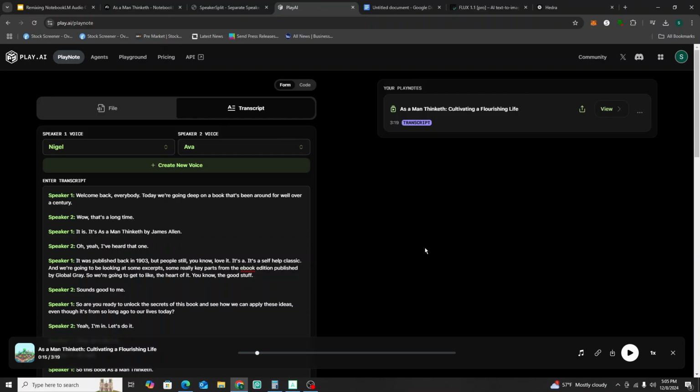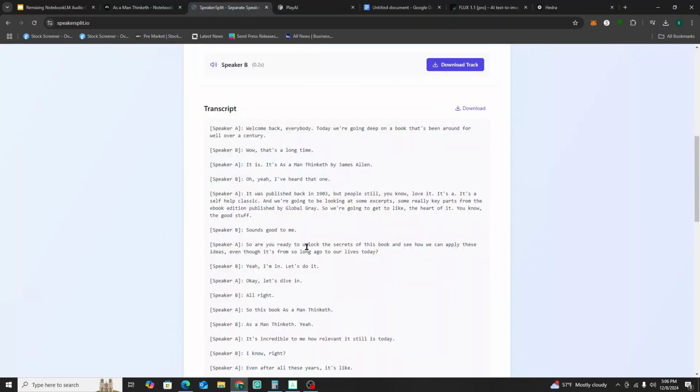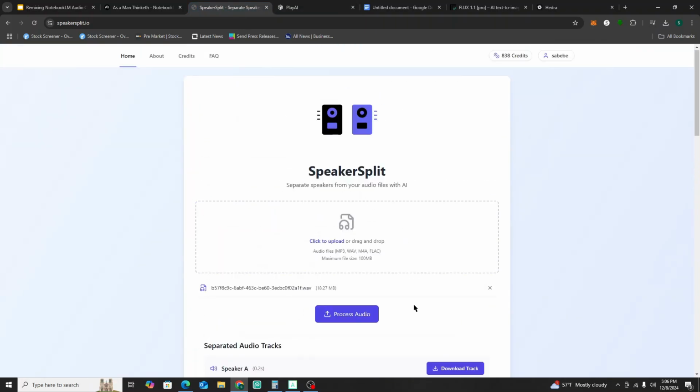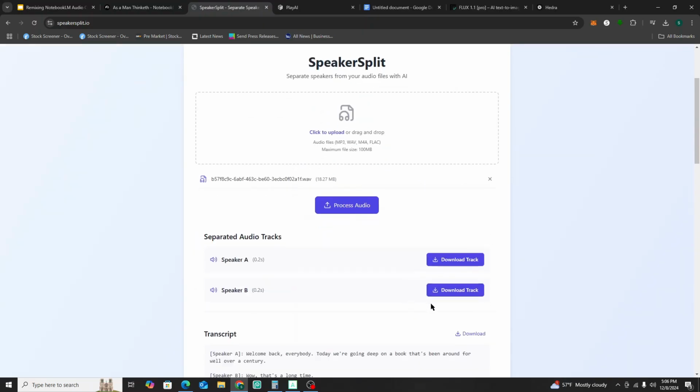So, once you get this diarized, once you get this podcast, we're going to go back and do the talking head video workflow. We will take the audio output that we did from our Playnote, take it back to Speaker Split, upload the remixed audio, process it and get the split audio files, and then use the split audio files, the male and female, to do our talking head. That's how we were able to generate the talking head video that I just showed you.